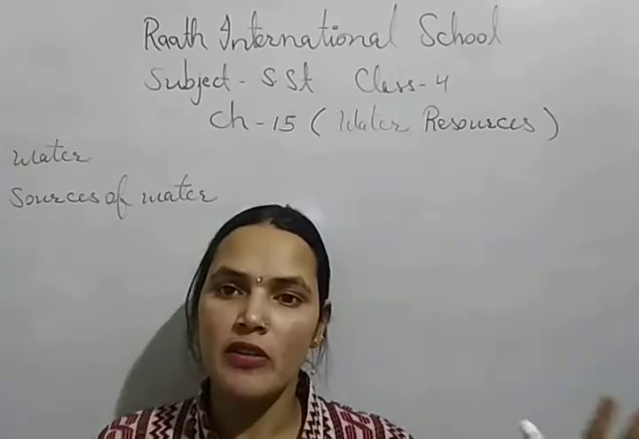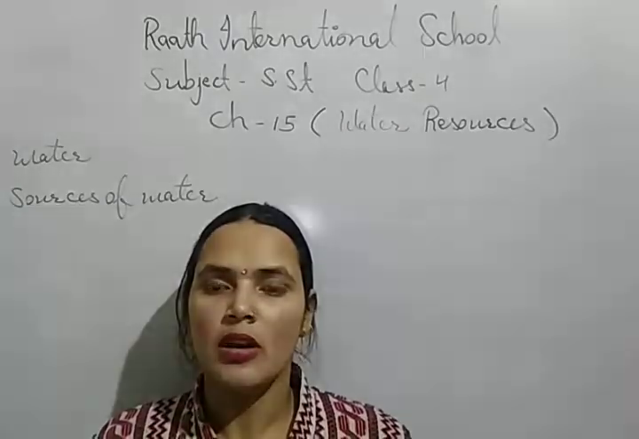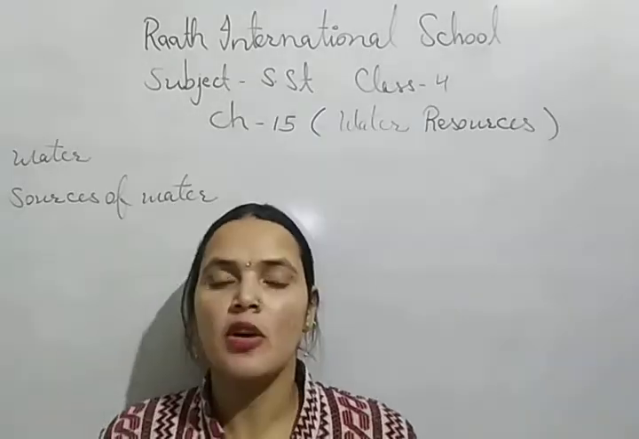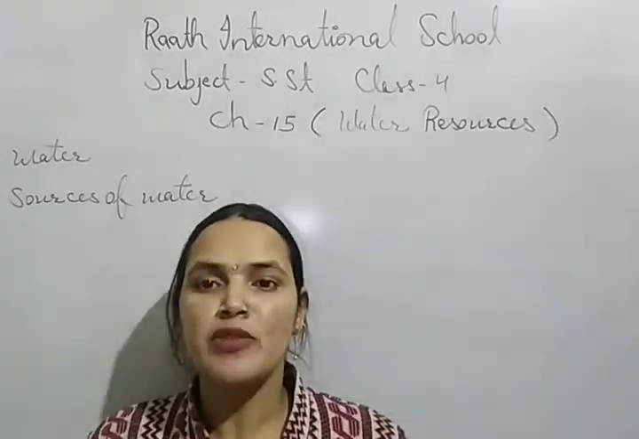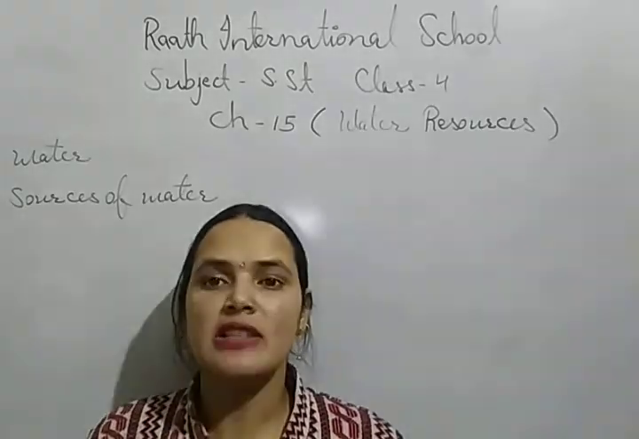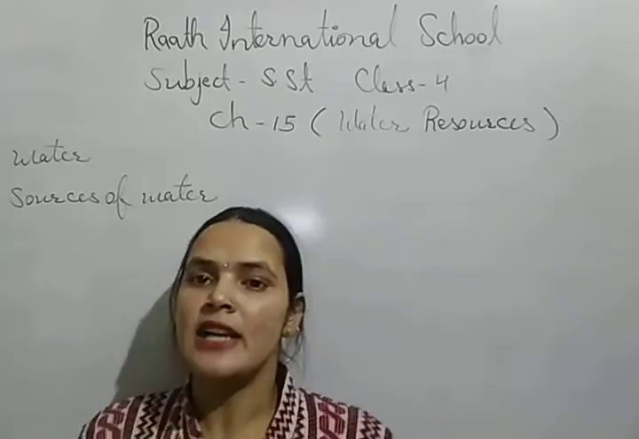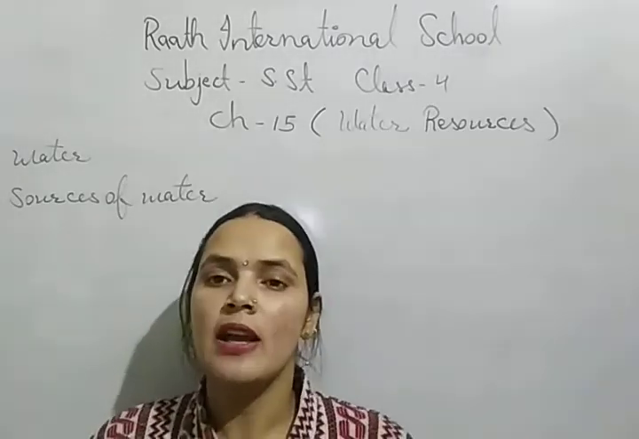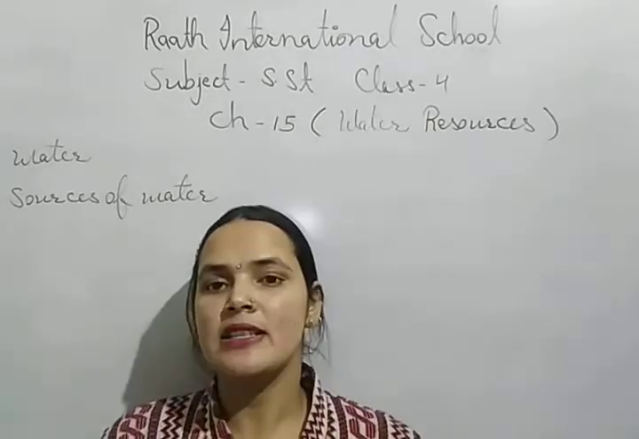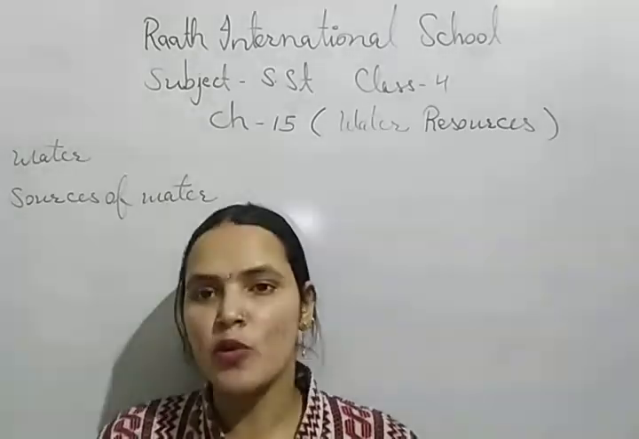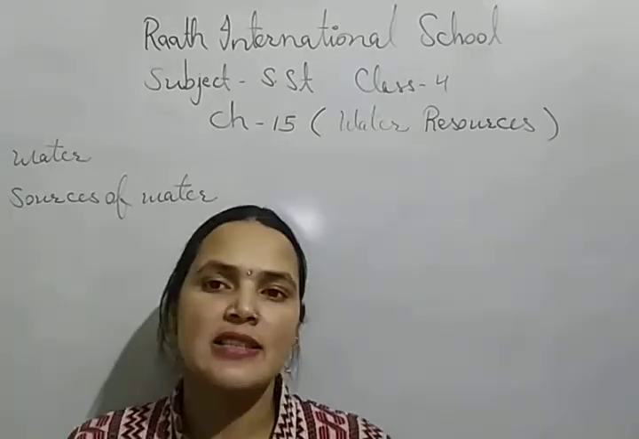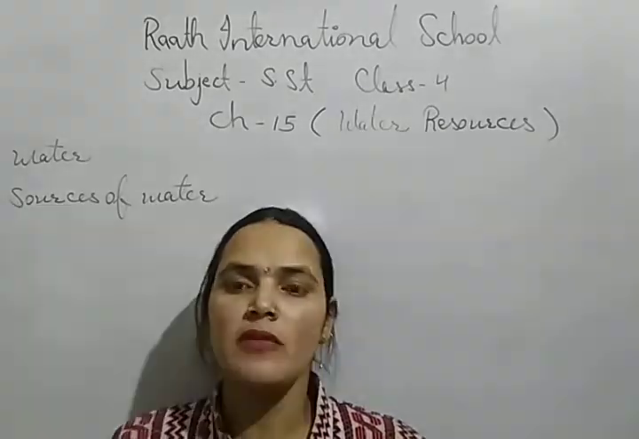We have water in large quantity. We have lots of water on the earth. About 70% of Earth's surface is covered with water. That's why our planet is also known as the blue planet. But after that there is a shortage of water because most of the water is in seas and oceans, and that is salty water.